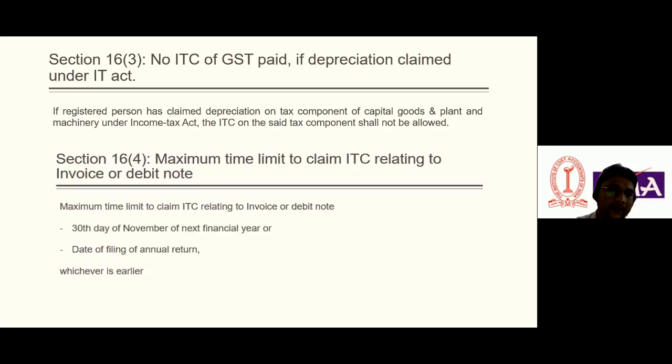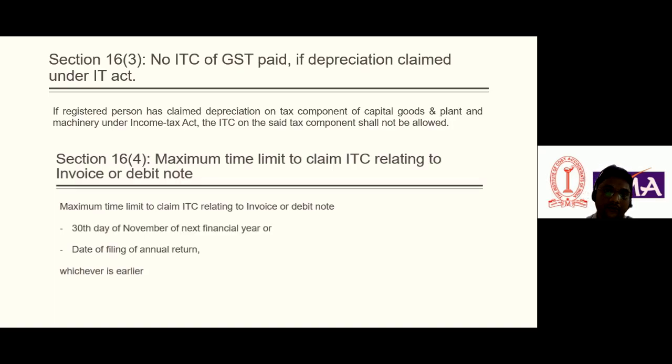He will book this plant and machinery as a capital asset in the books of account. There are two options: he books the asset at rupees 1000, or he posts an entry in the books at rupees 1180 inclusive of GST.